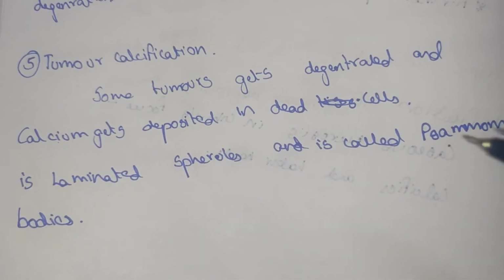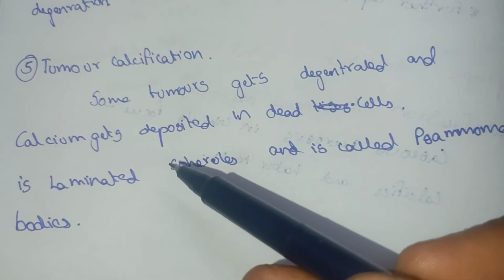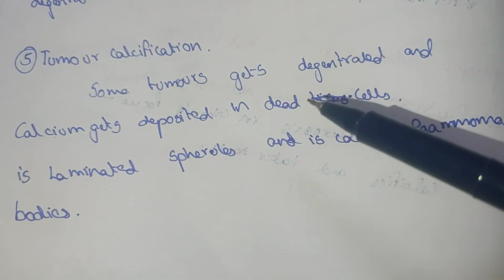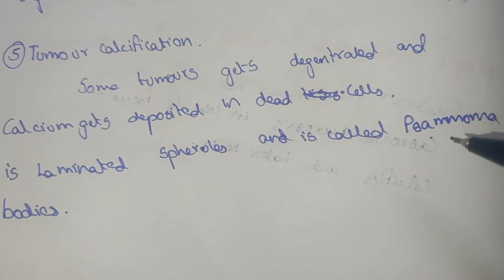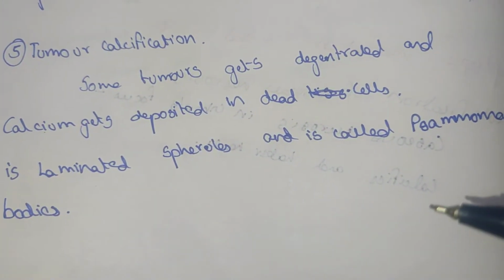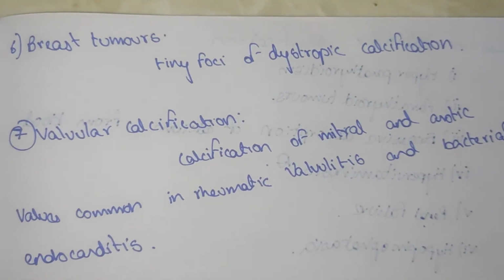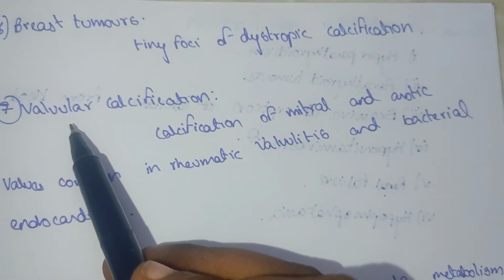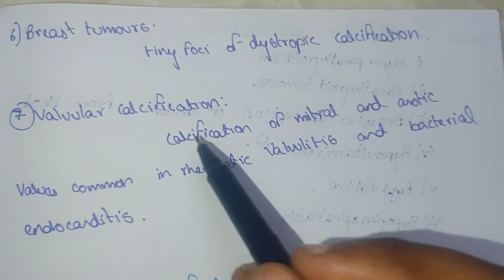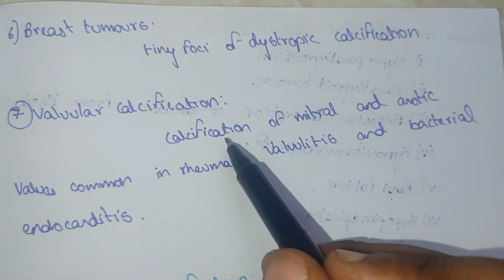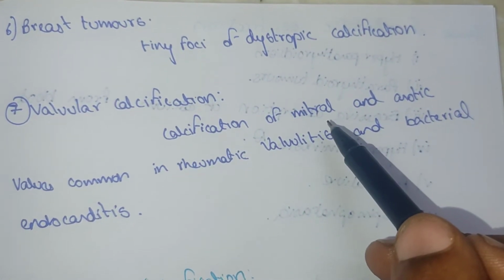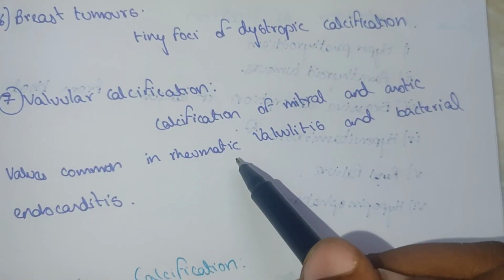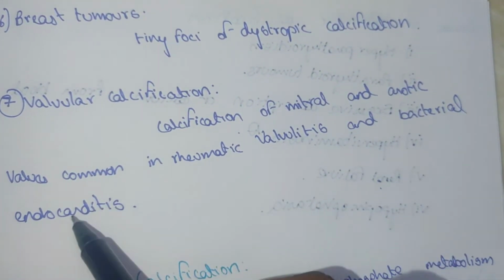Tumor calcification: some tumors get degenerated and calcium gets deposited in the dead cells as laminated spherules called psammoma bodies. In breast tumors, tiny foci of dystrophic calcification occur. Valvular calcification: calcification of the mitral and aortic valves, commonly in rheumatic valvulitis and bacterial endocarditis.